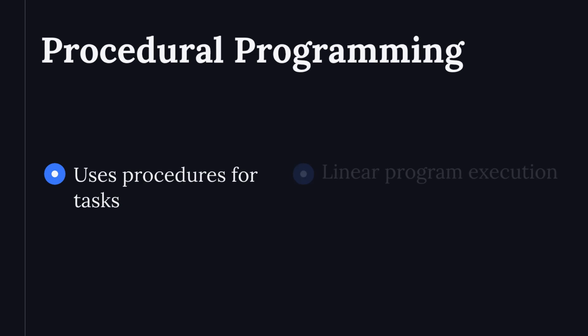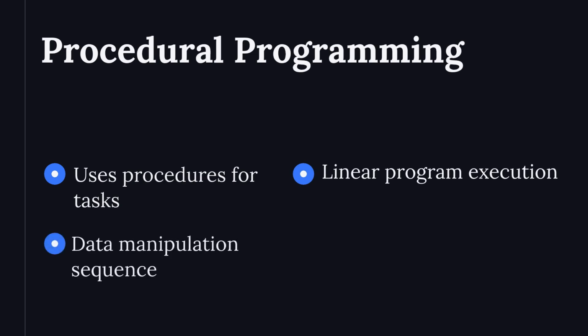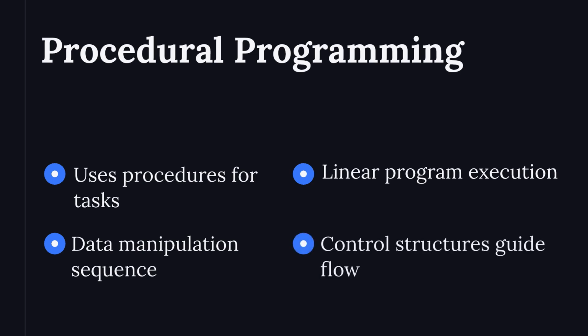Procedural programming emphasizes using procedures or routines for computations. It involves a sequence of statements manipulating data. Programs execute in a linear fashion. Procedures are modular units performing specific tasks. Control structures like loops and conditionals guide program flow.